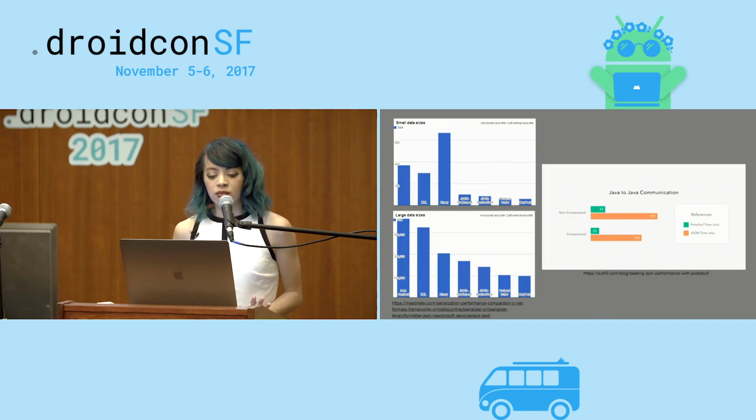Here are some examples of benchmarks. The graphs on the left are actually from C# data, and they benchmark the data sizes for XML versus JSON versus protobufs. And in Java, I would actually expect this distinction to be even more dramatic. The graphs on the right are some Java speed benchmarks for serialization of JSON versus protobufs. So you can see that this is actually a pretty dramatic difference.